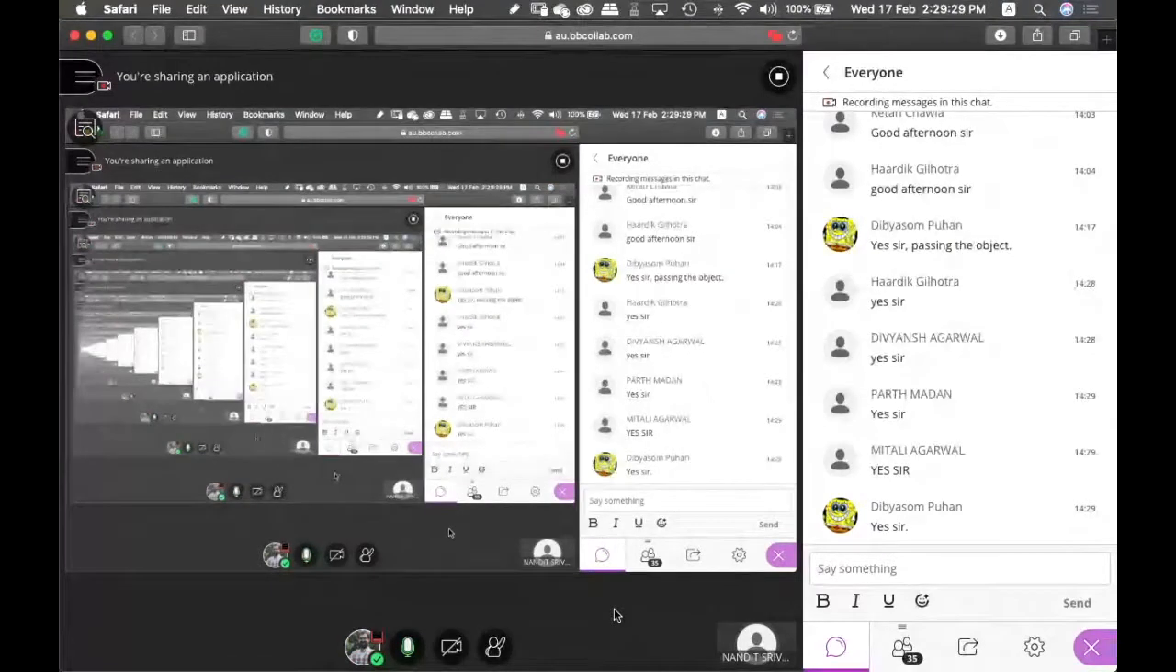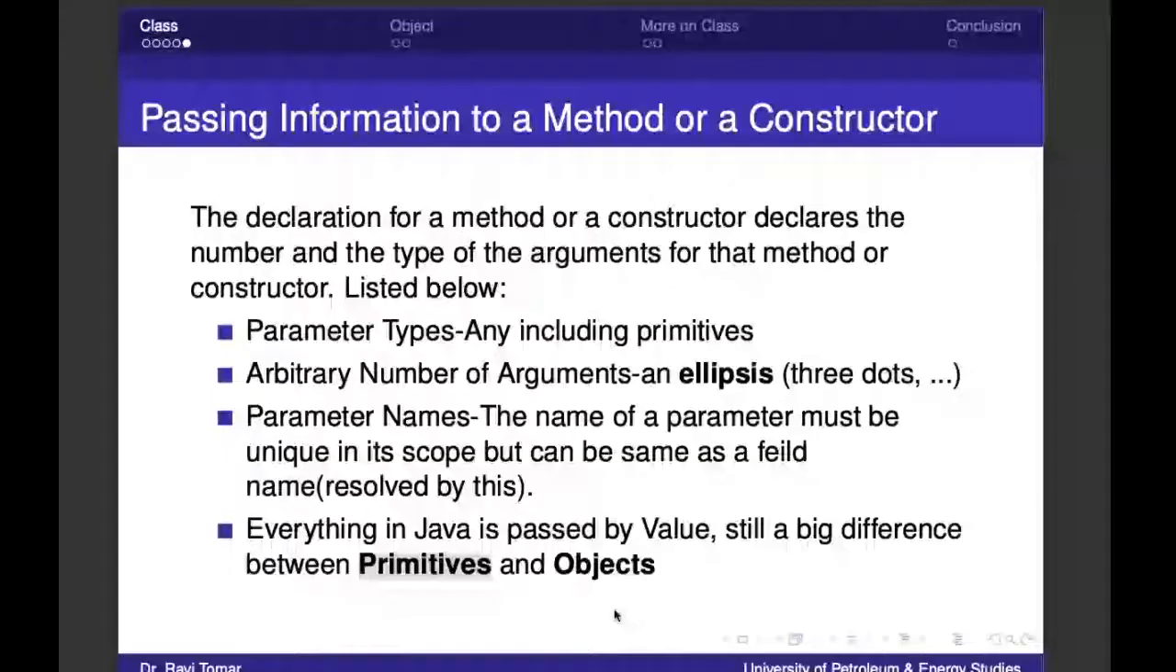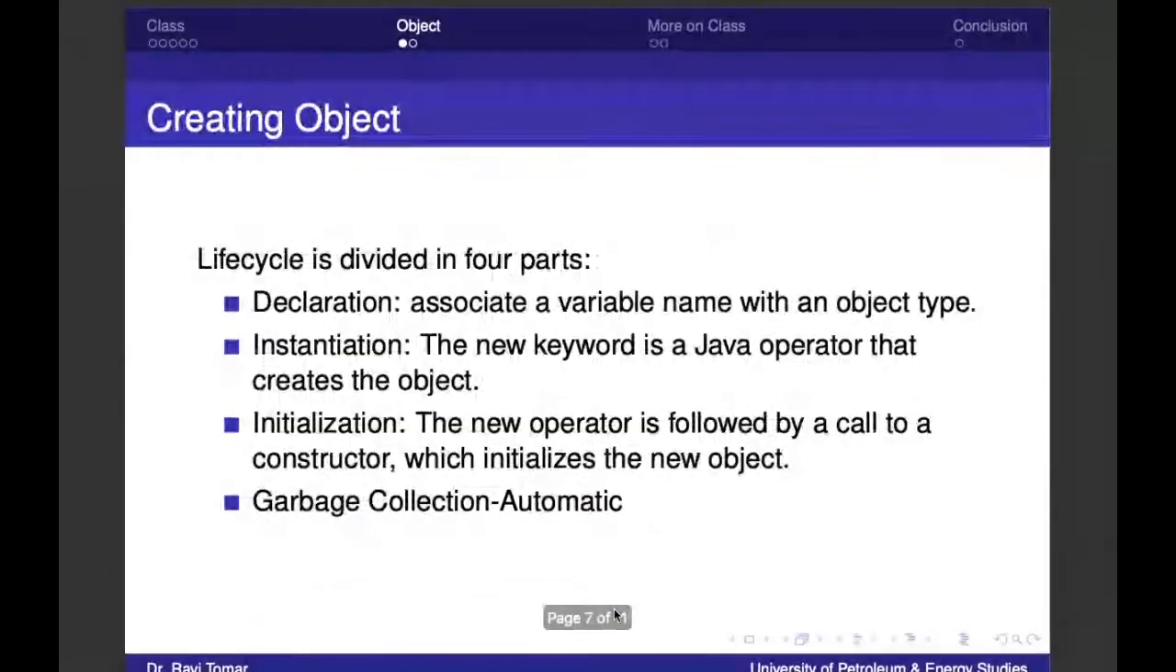That thing is called auto boxing, unboxing. Okay. Then we discussed creating objects. How do we create an object? We declare a reference variable. We instantiate with the new keyword. So whenever you call the new keyword, you actually instantiate. You create an object. The example is a 5x5 cube.